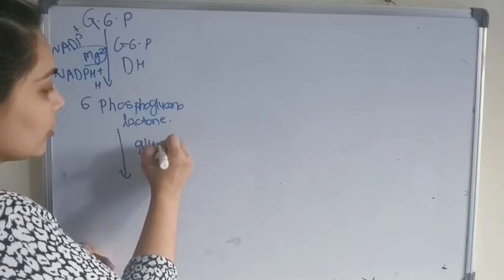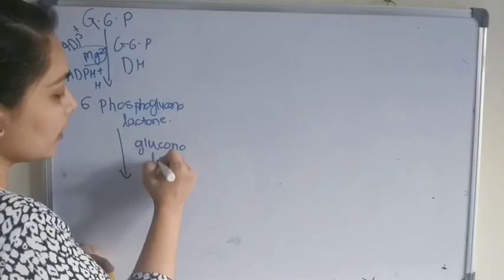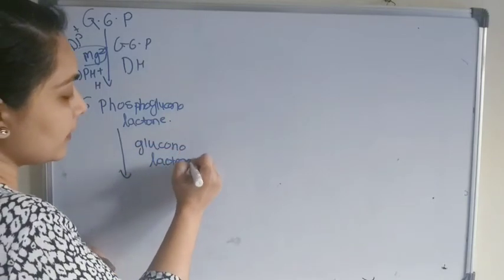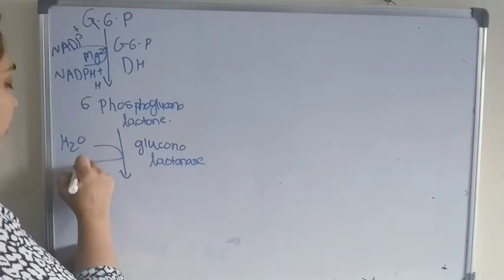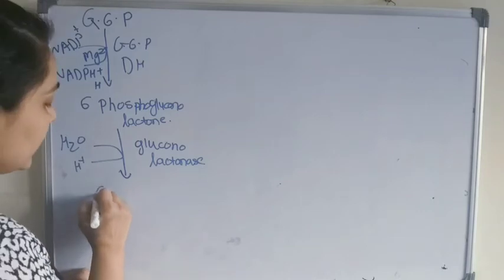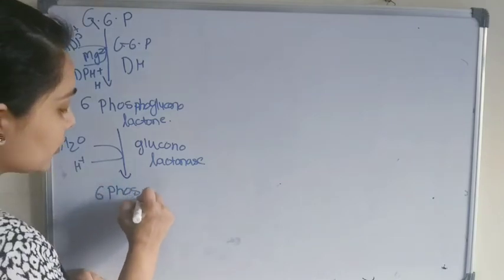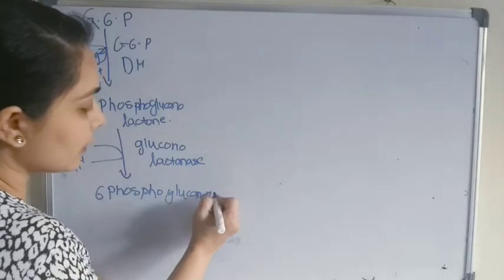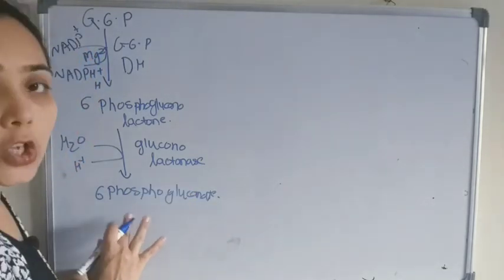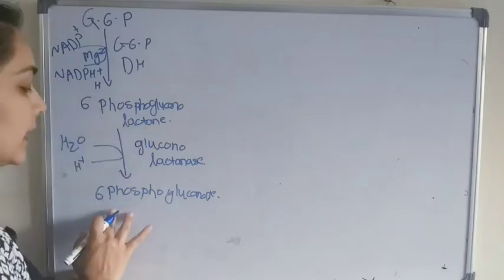Now the next step is hydrolysis, where the gluconolactonase enzyme is there. A water molecule will add here and we will get 6-phosphogluconate. So this is the second step.